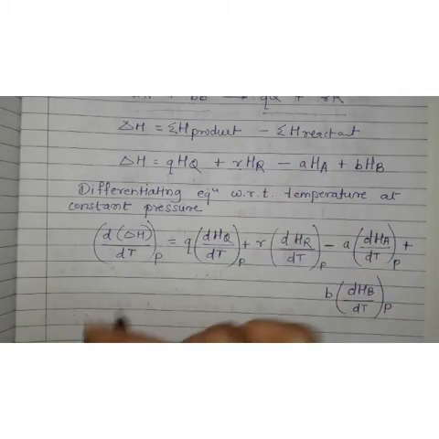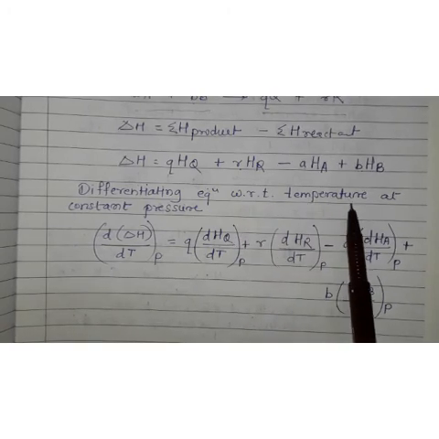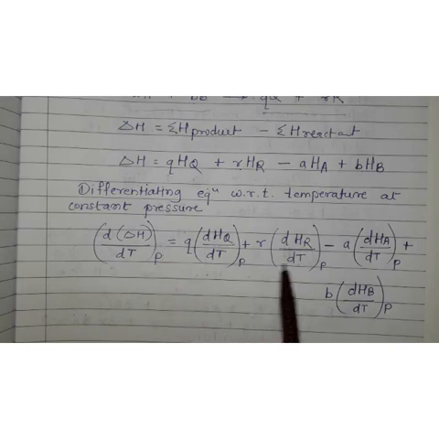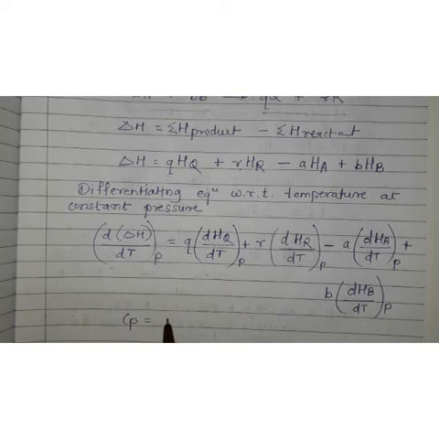So here we have differentiated this equation with respect to temperature, at constant pressure. Now we have studied that Cp is equal to dH upon dt at constant pressure.